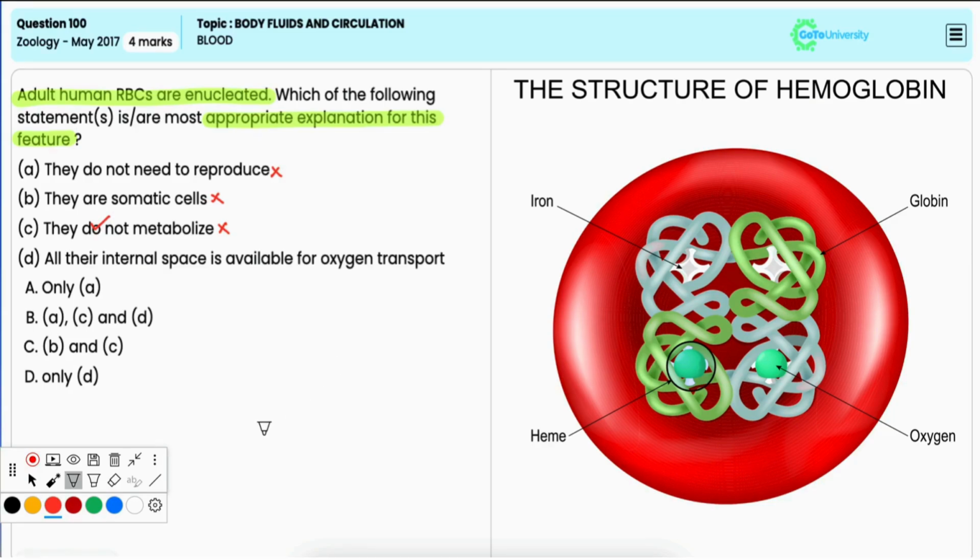Option D, all their internal space is available for oxygen transport. Now, the enucleation of RBCs really provides more space for hemoglobin. So, it is much essential. This adaptation is essential because it enhances the oxygen carrying capacity of RBCs. So, it is the most appropriate explanation. Thus, it is the correct answer.